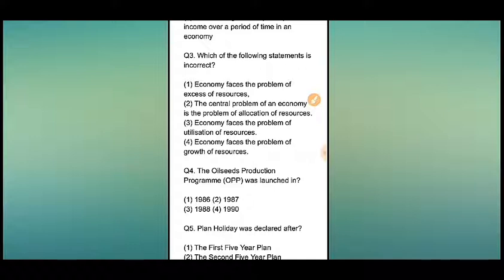Number 3, economy faces the problem of utilization of resources. And number 4, economy faces the problem of growth of resources. So the answer will be number 1, economy faces the problem of excess of resources. This is the incorrect option, and all the 3 options are correct.